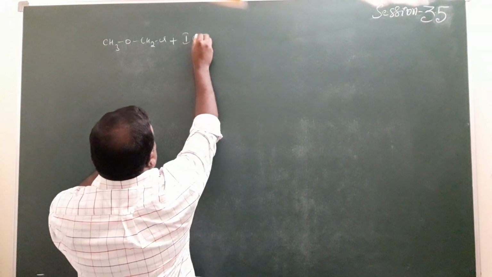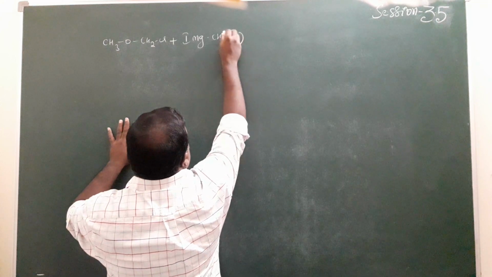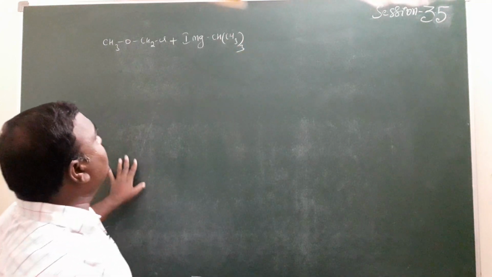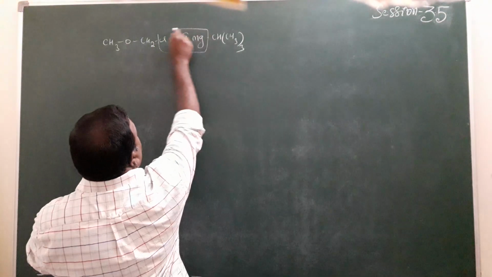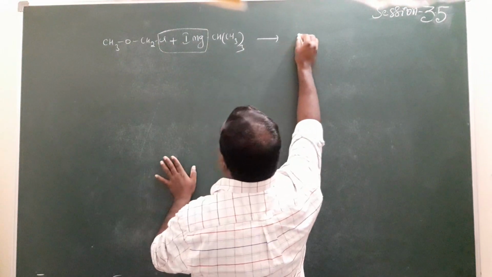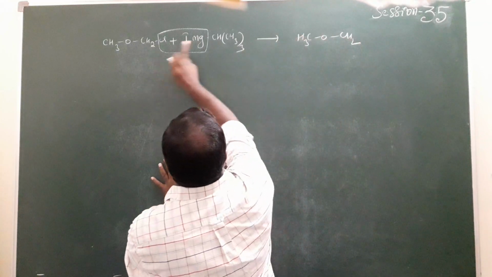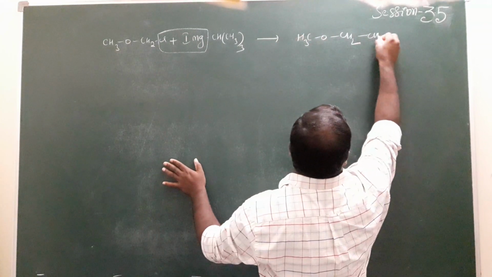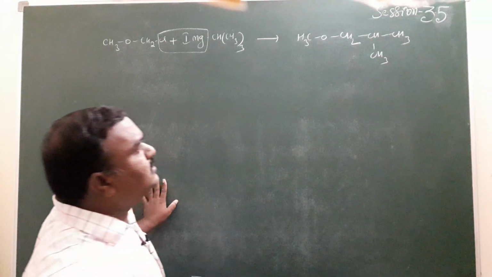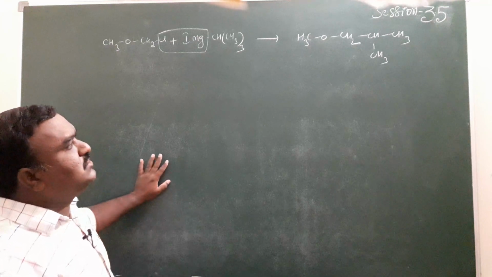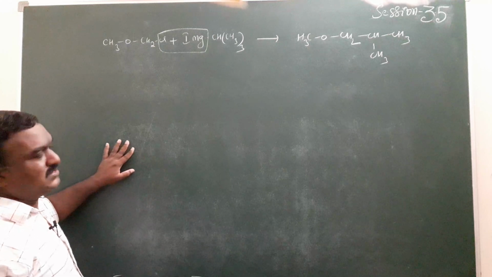Here isopropyl magnesium iodide is given. What will happen here? By the removal of MgClI, it produces CH3O-CH2, and a new bond is formed between the two carbons, with CH and CH3, CH3. 1-methoxy-2-methylpropane is formed here. This is the way to write these ethers.